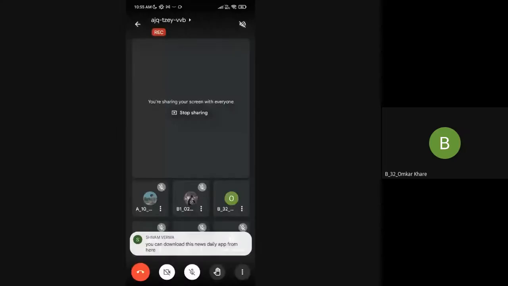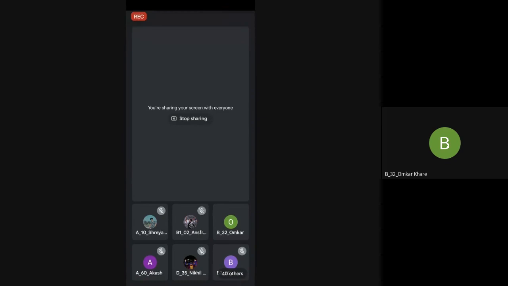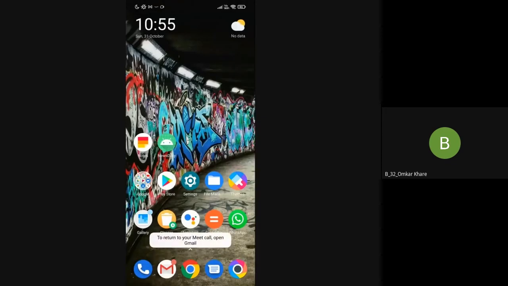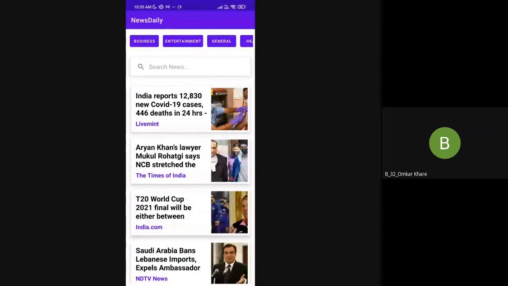Yes, now I will share the mobile screen and show you the app on mobile. Just a second. My mobile screen is visible, right? Yes, yes. Yeah.